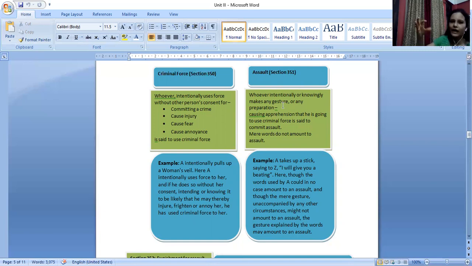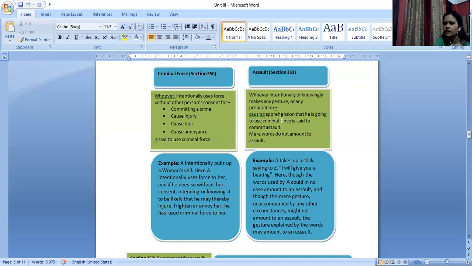That, okay, I'm just about to pull up your veil, or maybe I'm just about to slap you, I'm just about to cause you harm. All those about-to gestures could be included under assault, where I have not used the force, but the preparation is there, right? Maybe I have lifted this one and I'm just making a gesture, I just hit you with this, all right? That is assault.